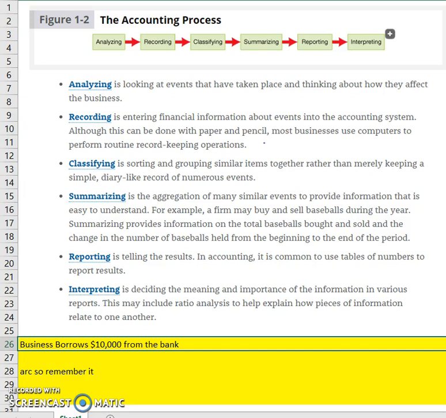The only thing you have to worry about is that there are 2 R's in this, but it's easy to remember that you record before you can report. So the first R stands for record, and the second R stands for reporting. So hopefully this will help you on any test questions where it asks you to put these in order. ARC, so remember it.